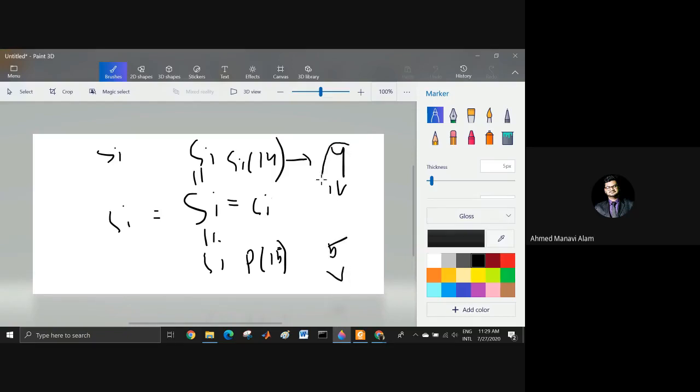Since silicon has 4 electrons in the valence shell, it creates 4 covalent bonds with other silicon atoms. But phosphorus has 5 electrons. Remember, phosphorus has 5 electrons in the valence shell. The valence shell is the last shell of an atom. So silicon has 4 electrons in the outer shell, and phosphorus has 5 electrons in the outer shell.